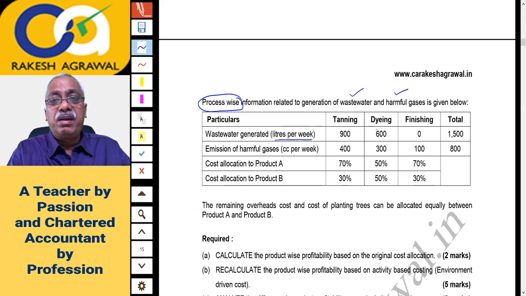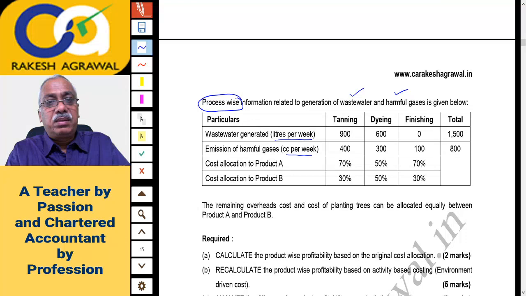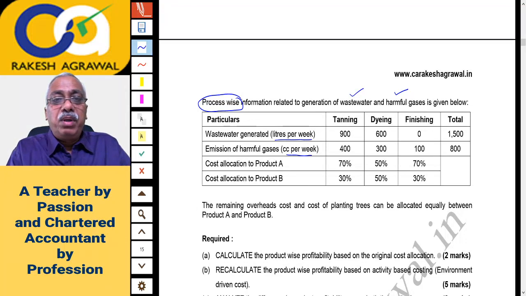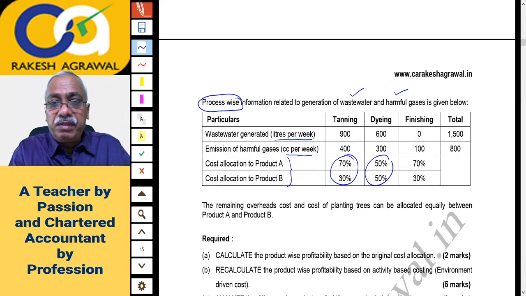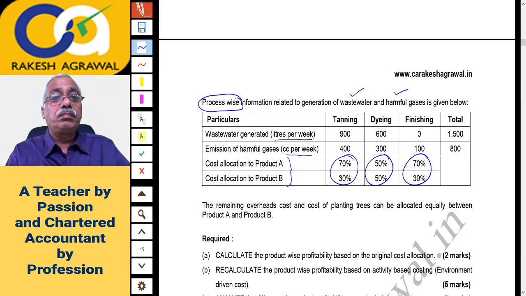Liters per week is 900, 600, and for the finishing process there is none. And emission of harmful gases is in cc per week, could be cubic centimeter, 400, 300, 100 and 800. And how to allocate this cost between A and B now? That ratio is again given, same ratio, 70-30, 50-50 and 70-30.